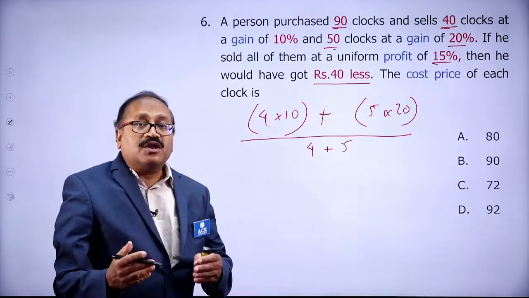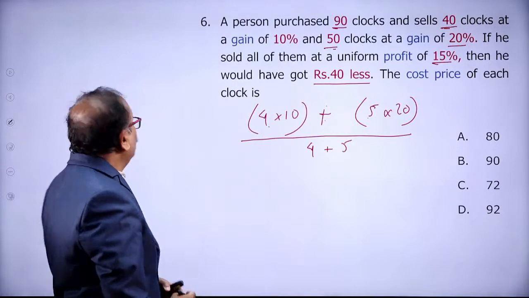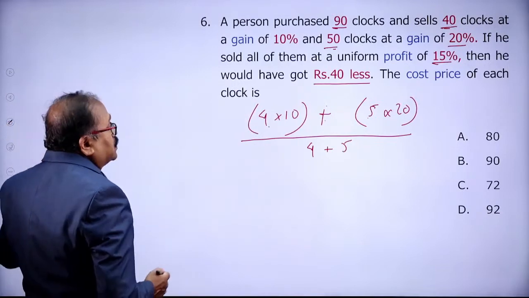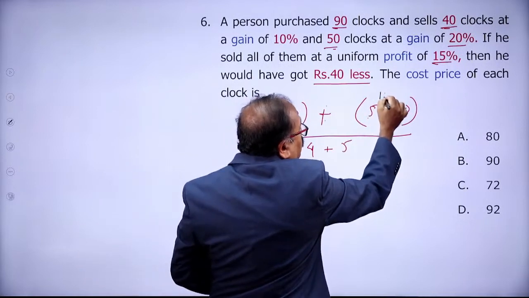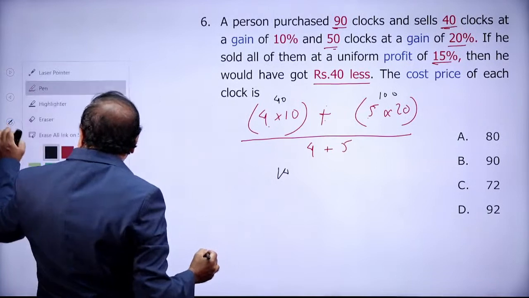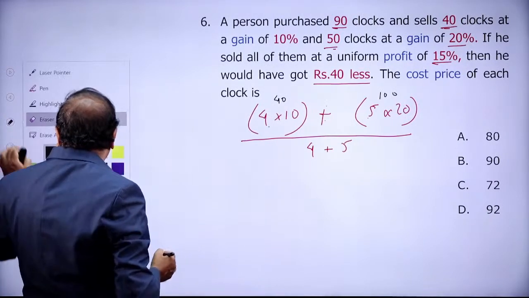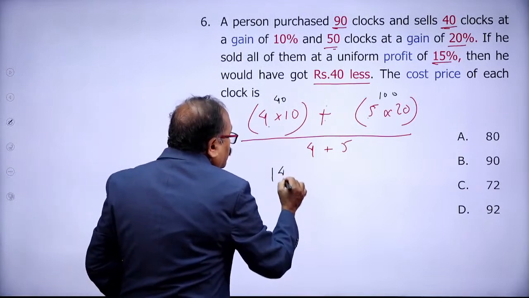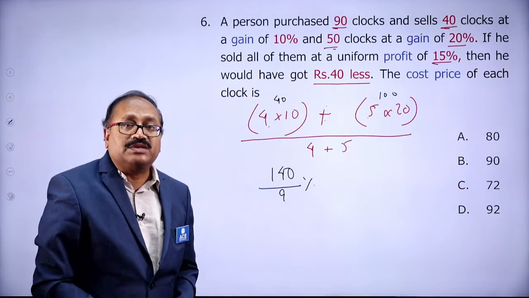This will give you the overall profit percentage in the first case. Here it is 40 and 100, so overall 140 by 9 percent is the overall profit percentage.